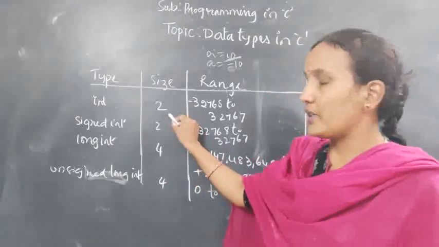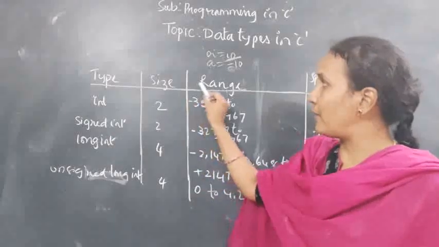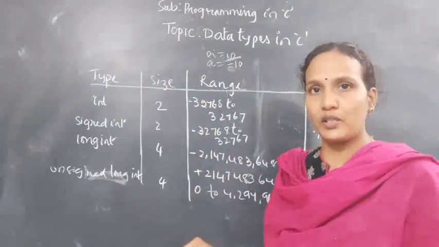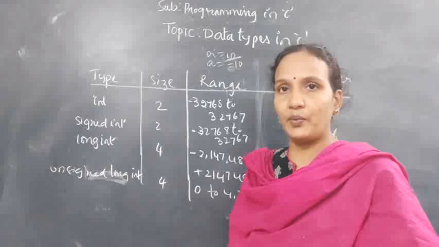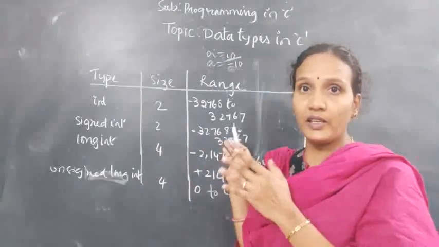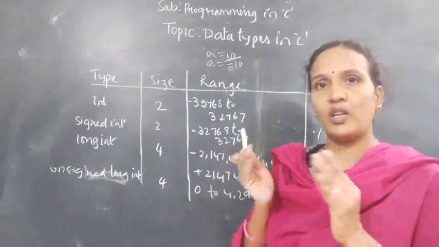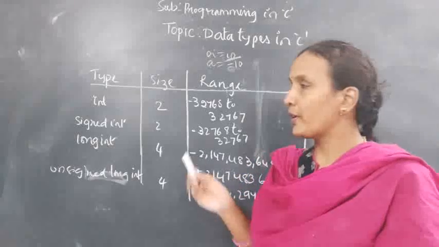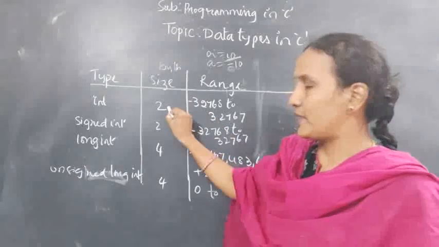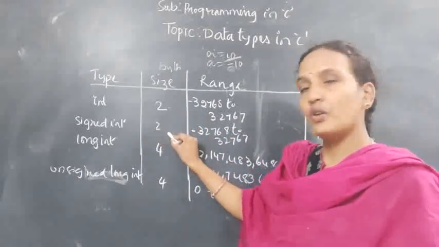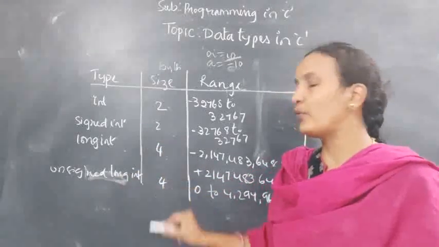Okay, 2 bytes. And again it depends on the 16-bit processor or 32-bit processor. If it is a 16-bit or a 32-bit processor, this value will change. Whatever value I have given here is based on the 16-bit processor. Just remember what 16-bit and 32-bit are; later we will discuss. Size here means size in bytes. 2 bytes. Next, for signed it is also 2 bytes. Long int gives 4 bytes of memory, and unsigned long int also 4 bytes.